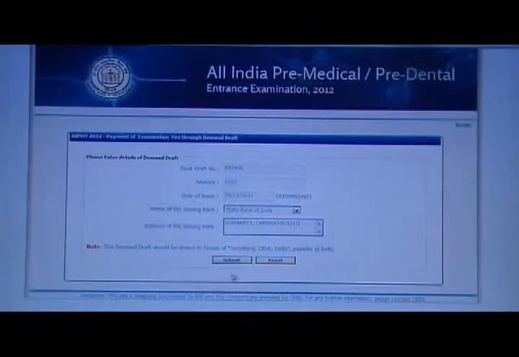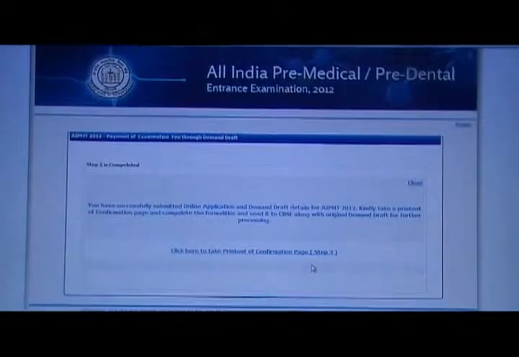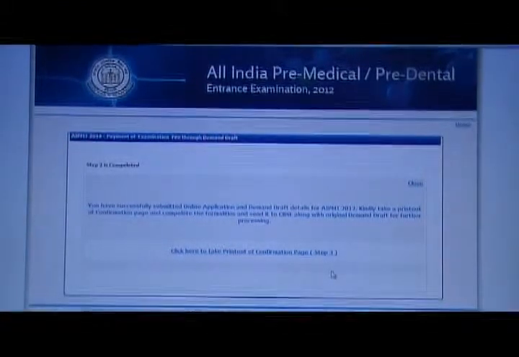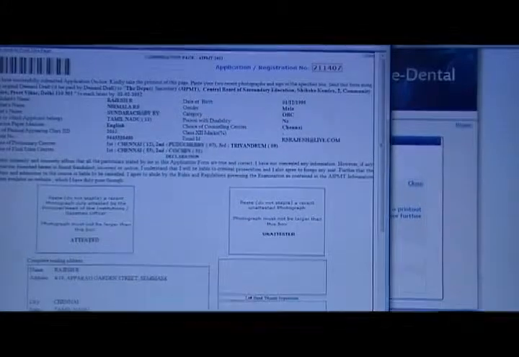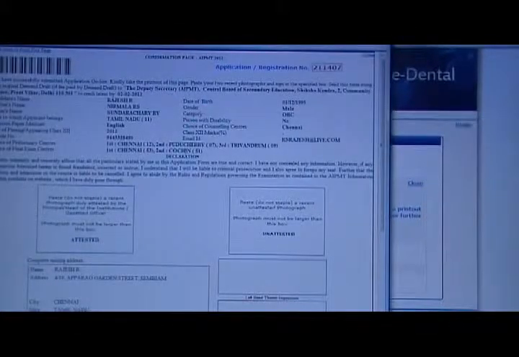Once you have given the details, you need to submit this. So this comes to the end of the second part, where we have uploaded the demand draft details. Next, you need to click here to take the printout of the confirmation page. So this is the third part of the application form.